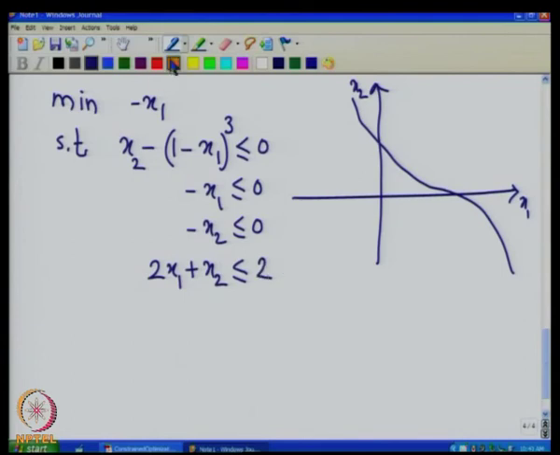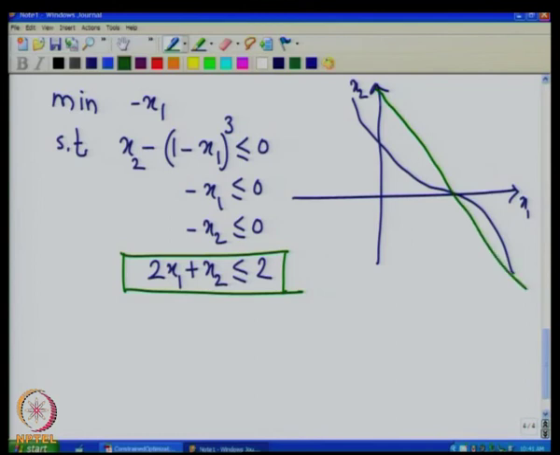So, this is the extra constraint that we have added. Now, let us see how this constraint looks. It cuts the x1 axis and the x2 axis, so we can draw that constraint as a line passing through 0 2 and 1 0.